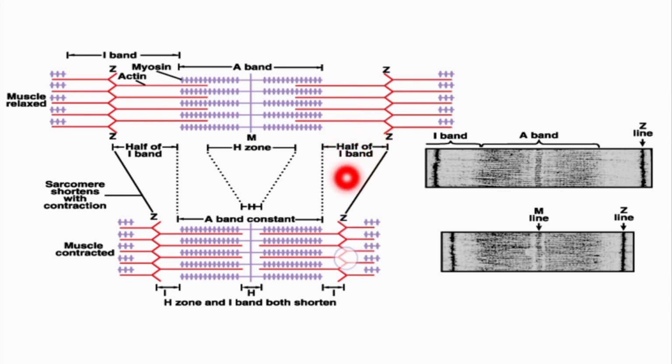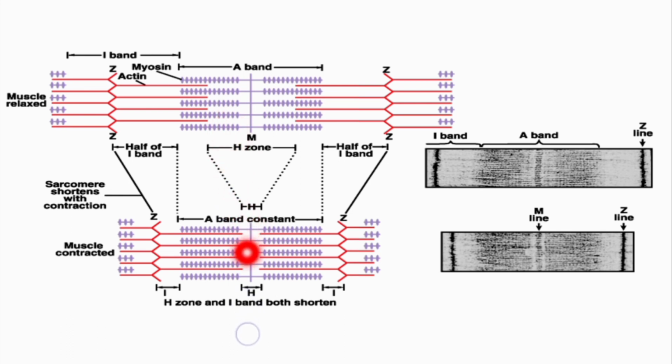This was half of the I band, and in the contracted form it has shortened. Previously its length was this, and after contraction its length has shortened to only this region. Then on the other side, this was the other half I band and it has also shortened in length. Then this was the H zone in the center of the A band and this has also shortened.